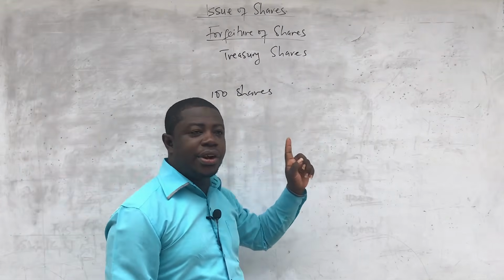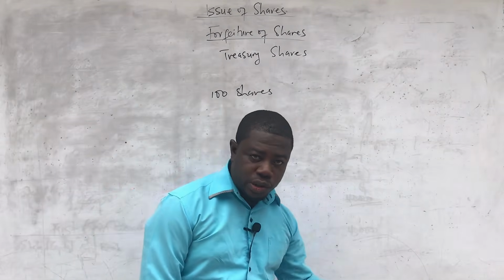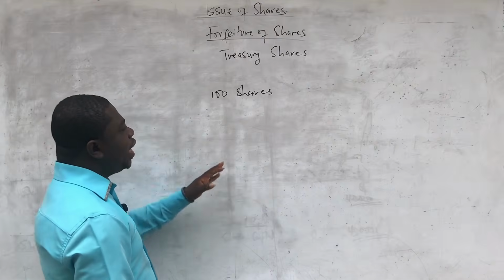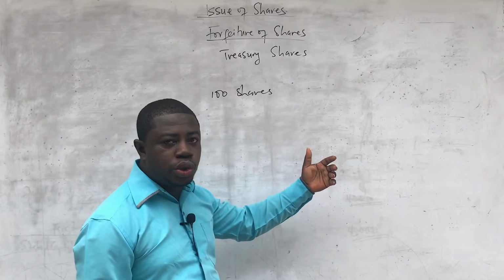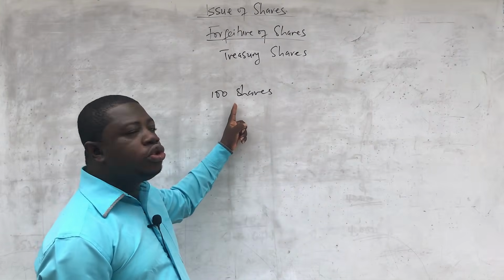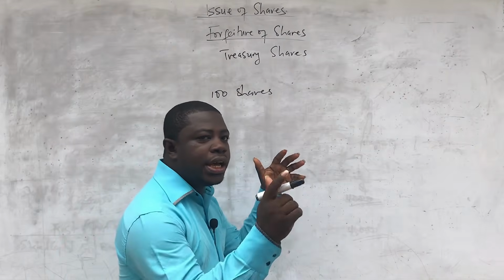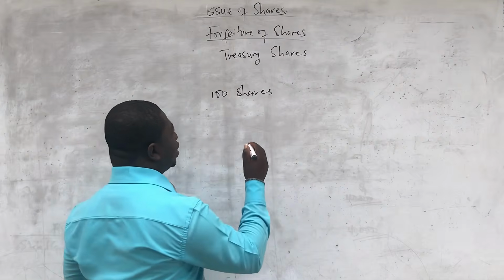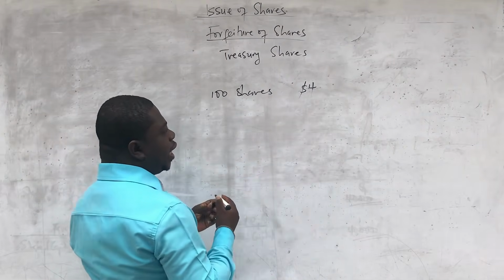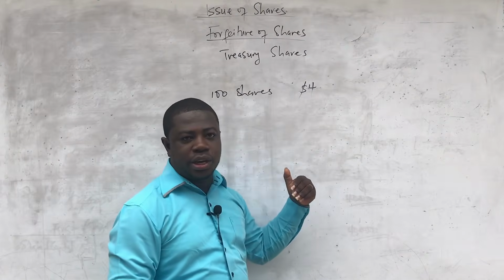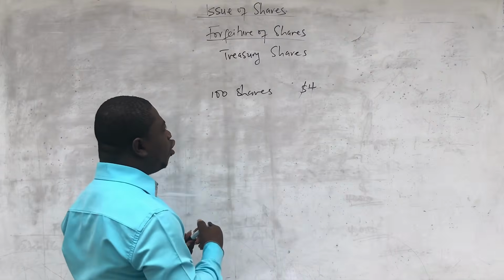In other words, 100 shares were forfeited from shareholders who were not able to pay their call monies. However, if these 100 shares are reissued, then we are not going to reissue them in installments like I said, but it's going to come into the business together as one-time payment. And so if it is reissued at, let's say, $4, instead of breaking it down into paying part on application, paying part on allotment and all that, we are going to take all this $4 at a go.